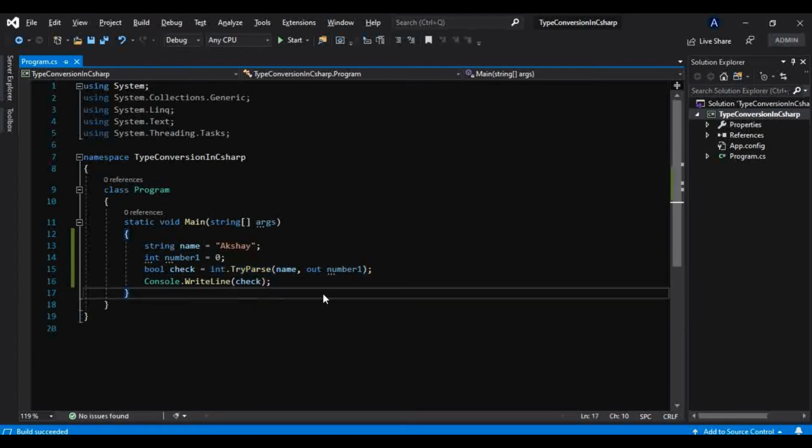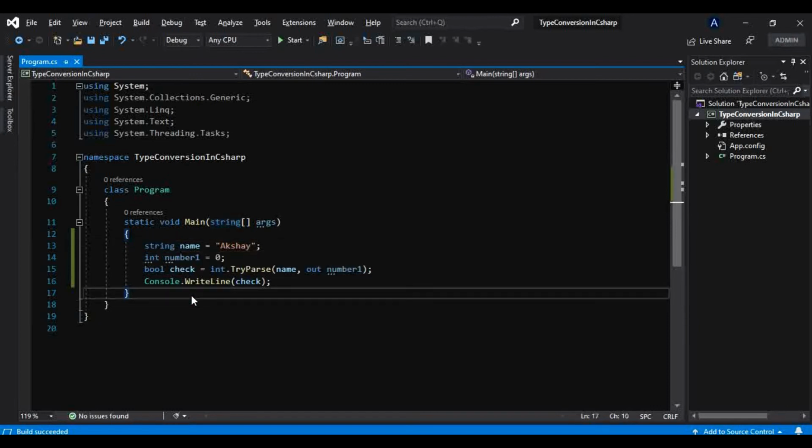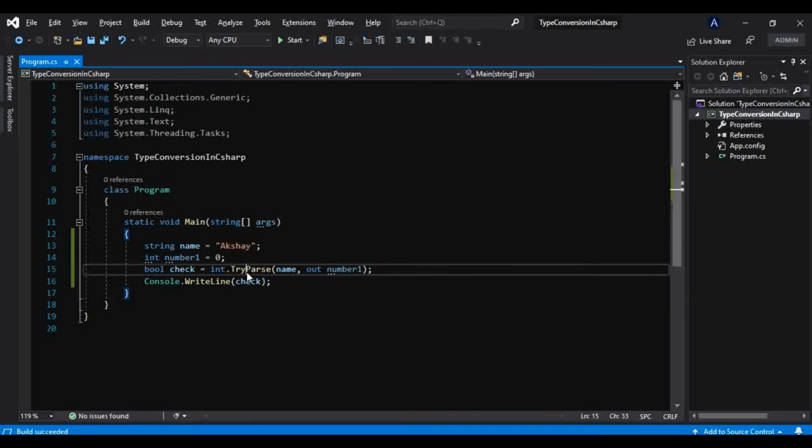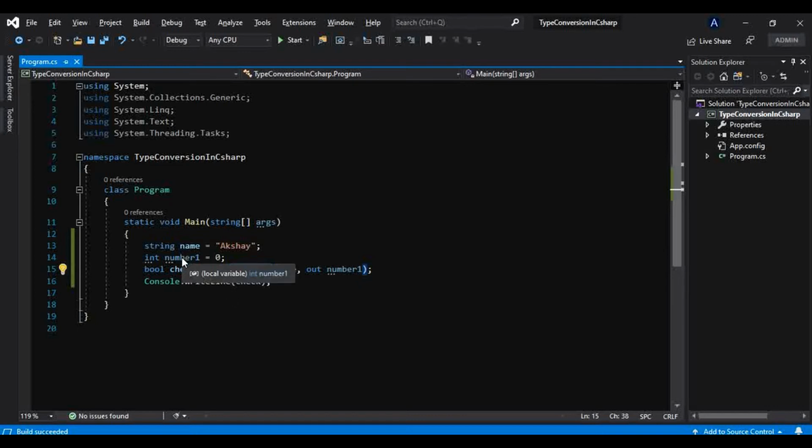Basically, at the time of conversion, we have to know what we are even trying to convert and into which data type. So that also we have to keep in mind at the time of conversion. That is what this method is doing here. We have to check if it can really convert that thing to another data type. Now if I try to print this number 1 here, it will print 0 only.